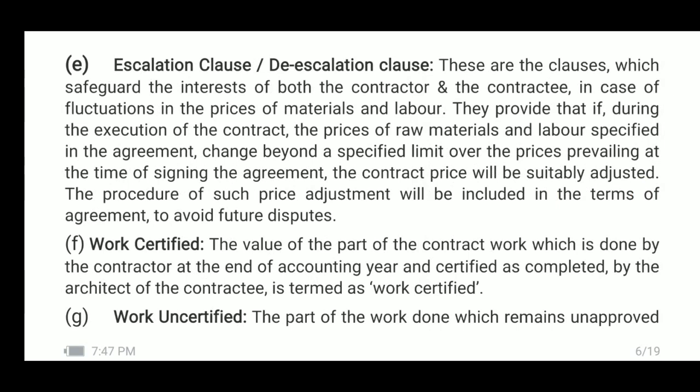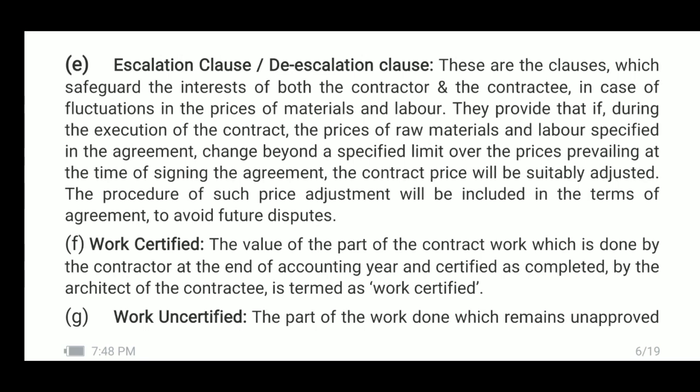Escalation clause and de-escalation clause. These are the clauses which safeguard the interests of both the contractor and the contractee in case of fluctuations in the prices of materials and labor. Here, escalation clause safeguards the interest of the contractor.